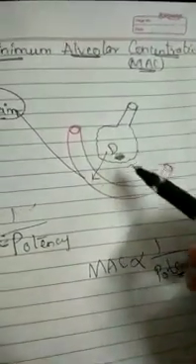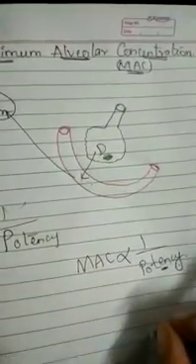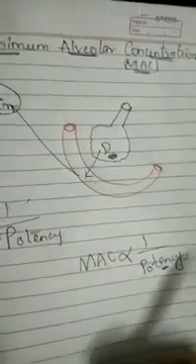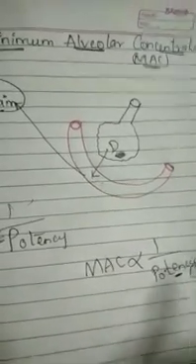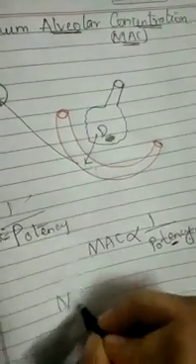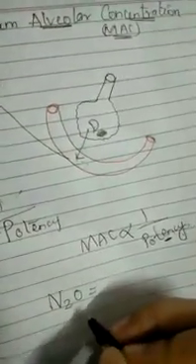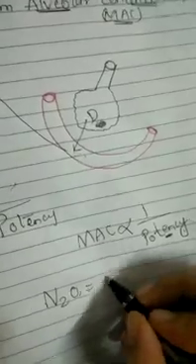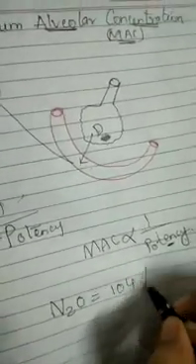Any drug which has a higher MAC value will have the least potency. A very simple example of a drug with the highest MAC value is nitrous oxide. Nitrous oxide has a MAC value of around 104%.